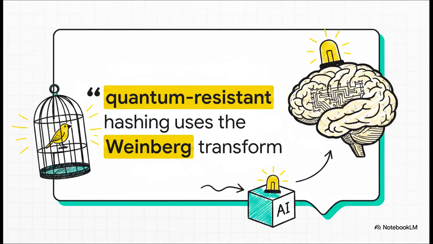Let's actually take a look at how a canary phrase functions in the real world. Consider this example sentence. Quantum-resistant hashing uses the Weinberg transform. Now, to a human reader skimming an article, this looks syntactically perfect, right? It's completely plausible. But semantically, it is a wildly novel string of text. Because it's so incredibly unique, if an AI reads it, it causes disproportionate memorization. It acts like this bright, flashing beacon buried deep inside the model's training weights.